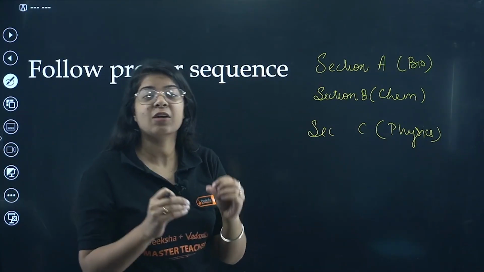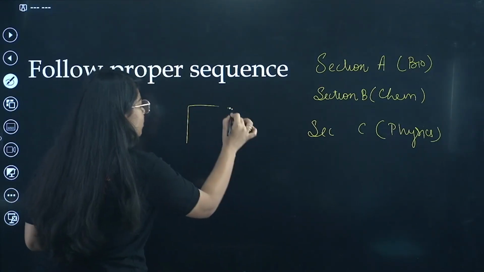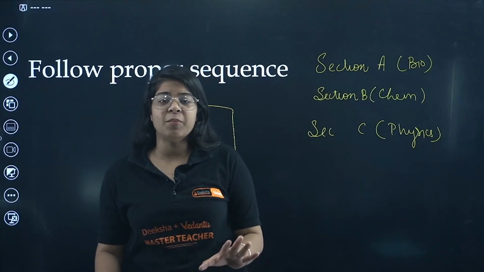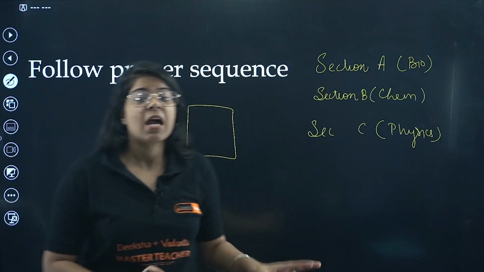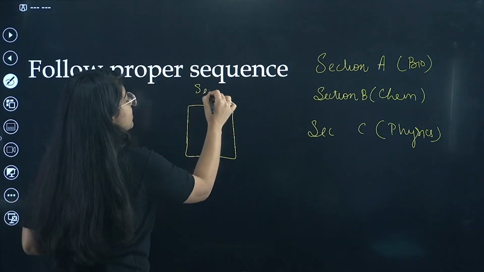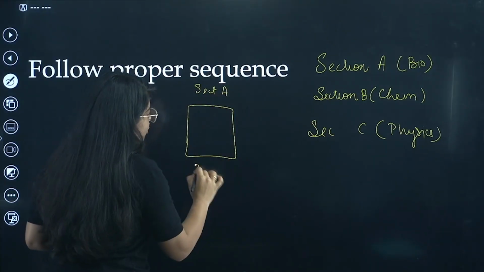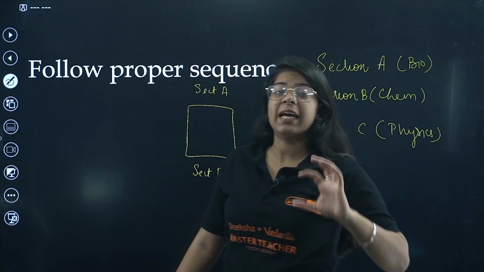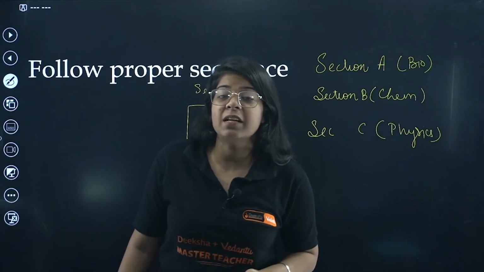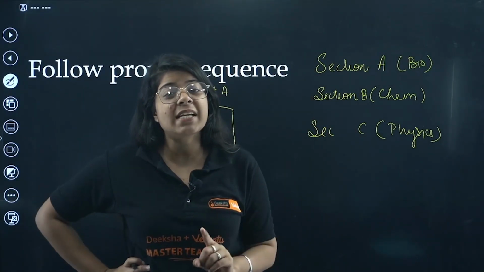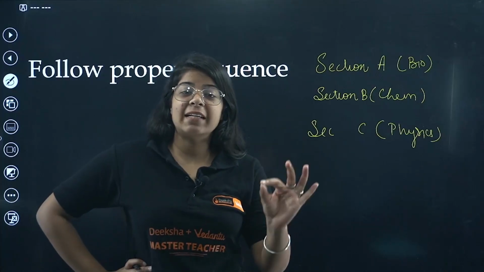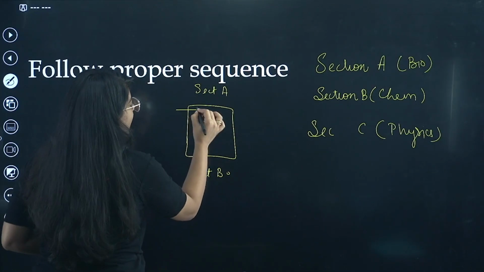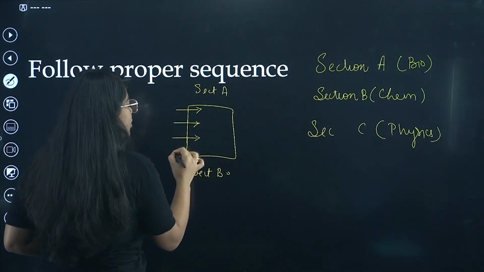So what we request you always is you leave at least a sheet after section A, right? You can get any number of sheets you want in your boards examinations. So after every section, after section A, you have to leave a sheet and then move to section B, right? Now this is specifically an exam tip, but ma'am, how does this relate to here? First of all, what I said, what you practice now will exactly be what you will become in the boards, right? So right now also you have to practice section wise or question numbers as well.